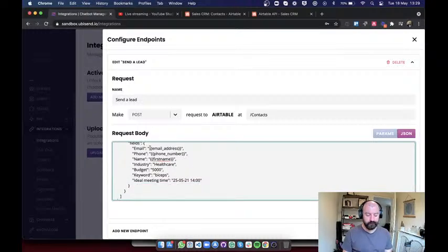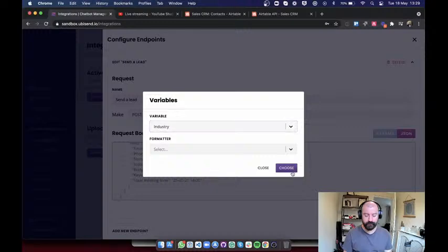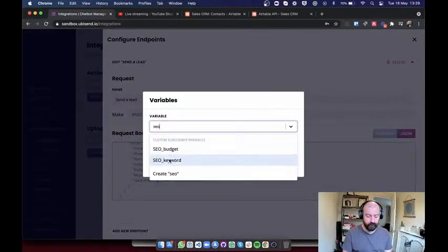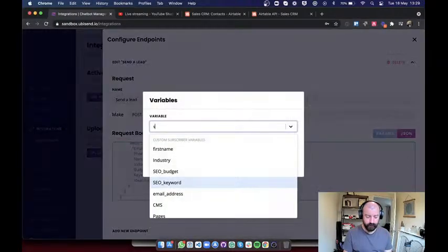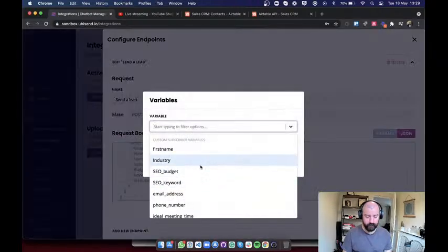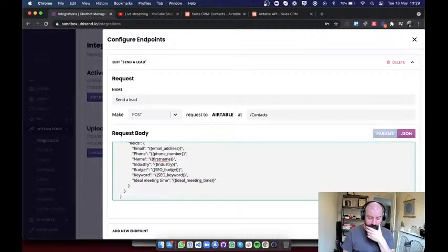Okay, so we've used the variables for the first 3. Now, obviously, we need to do the same thing. Thankfully, we've done all of that before, so we know how this works. Industry. Budget, we're going to do SEO budget for now. Keyword, we have SEO keyword, I think, yep. And then ideal meeting time, we have meeting time, perfect. Okay, so I can save this.